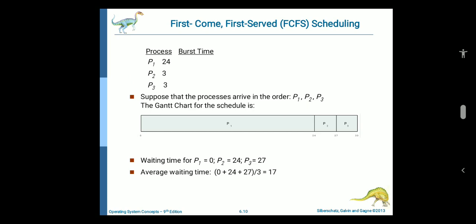When a process enters the ready queue, its PCB is linked to the tail of the queue. When the CPU is free, it is allocated to the process at the head of the queue. The running process is then removed from the queue. FCFS is a non-preemptive scheduling algorithm. Using this example, we can understand what FCFS is. First come, first serve. P1 burst time is 24, and P1 came first, so service is provided first to P1.